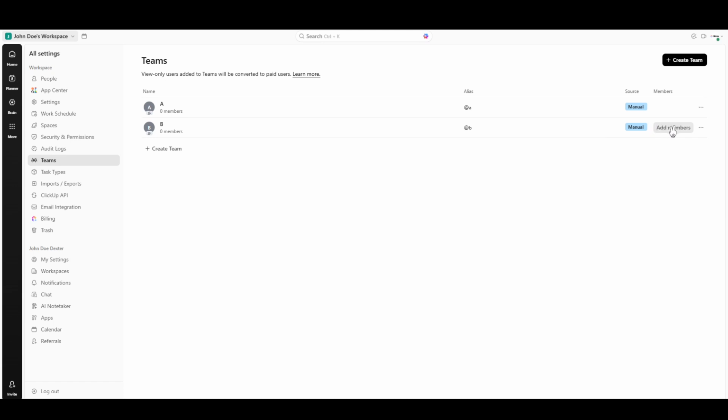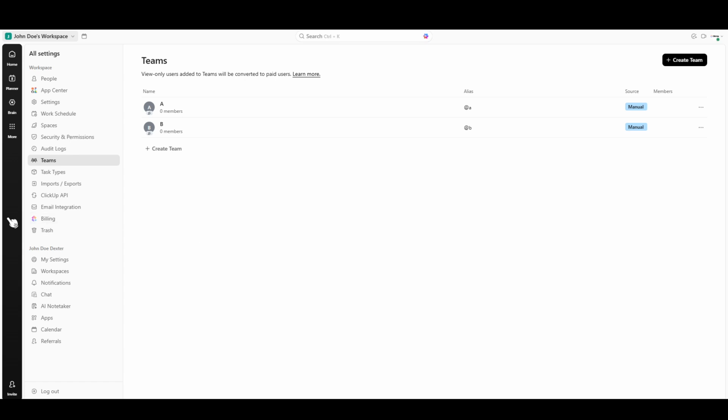Look to the right side of the screen, and you'll see a button designed for adding members. Click on this, and a prompt will appear asking you to enter the emails of the individuals you wish to add. You can add as many members as needed, ensuring that everyone who needs access to this team can be part of it. It's a good idea to double-check these email addresses to avoid any mistakes that could delay your team's setup. And there you have it, a newly created team in ClickUp ready to collaborate on your projects.